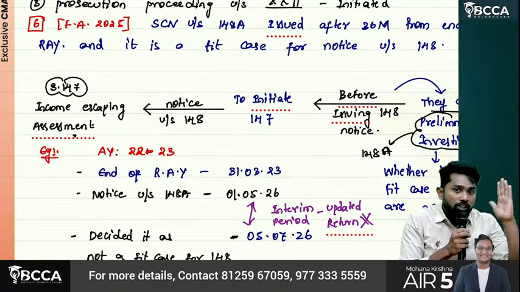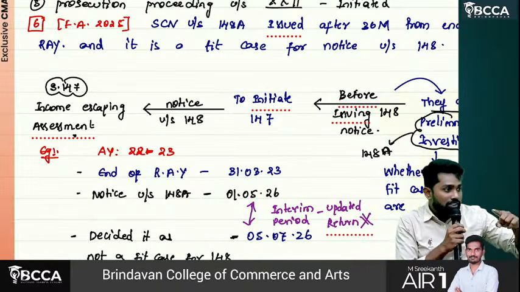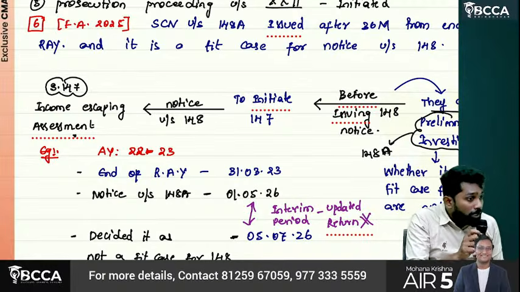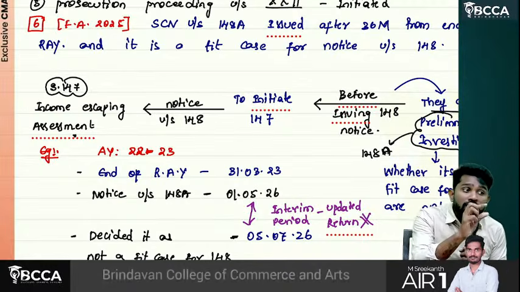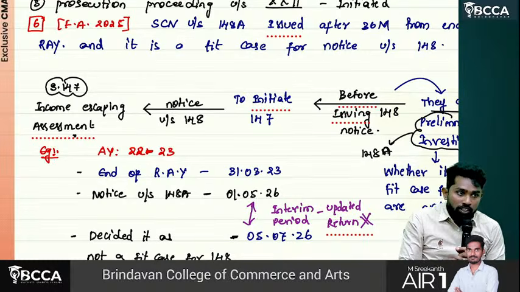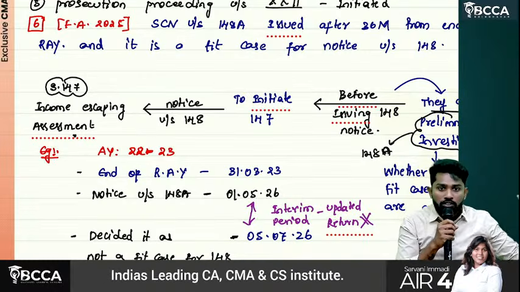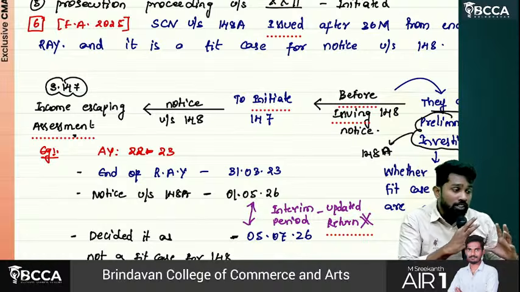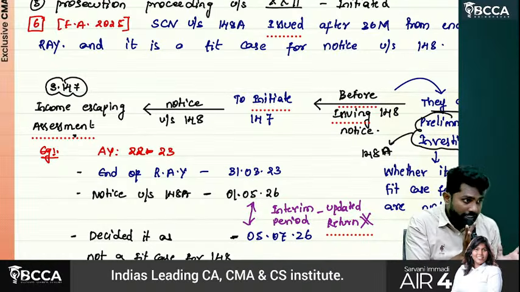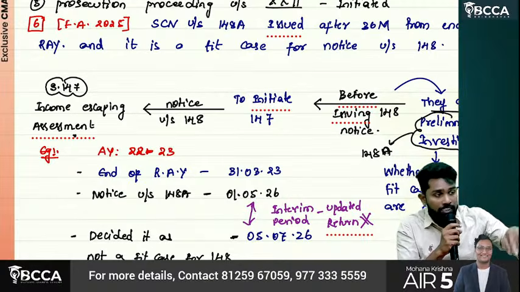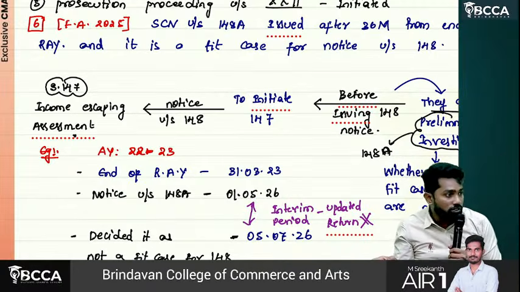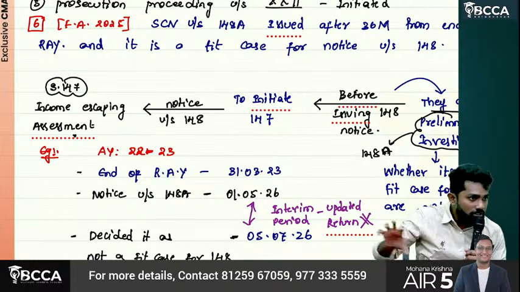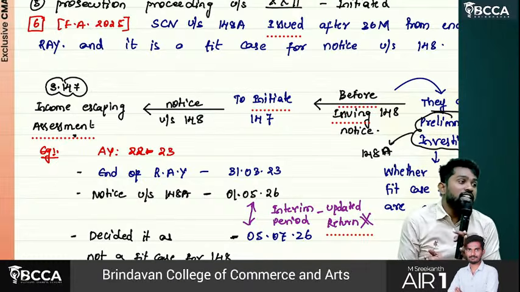So first they'll give what? 148A notice. Then they'll analyze whether it is a fit case. Sir, how do they decide whether it is a fit case or not? Sir, there may be some under-reporting. But they'll also think about the extent of that income. If it is a very small amount, they'll ignore it, drop 148 and not carry out that kind of assessment. If they feel the income escaped is material or significant, then they'll decide it is a fit case, issue a 148 notice and proceed into section 147 income escaping assessment. You understand this process? Sir, all this is to understand the amendment, the background.